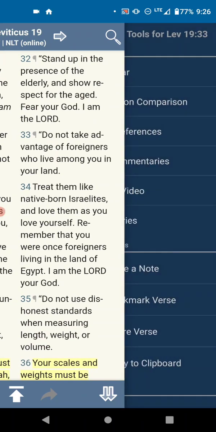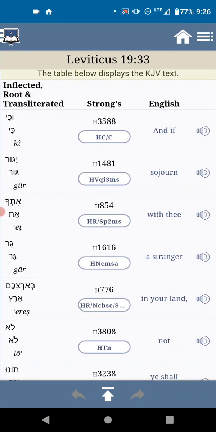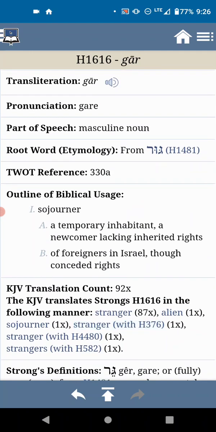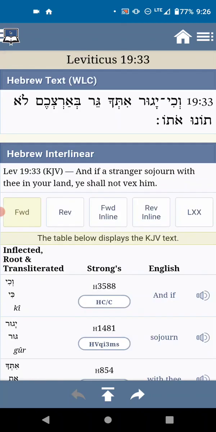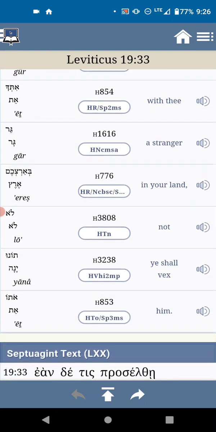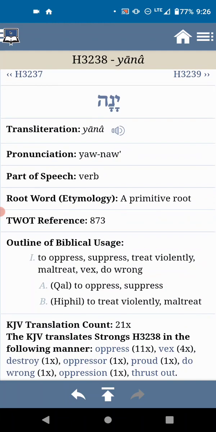So when you go into that word stranger, once again, it's gar. H1616. Sojourner, a temporary inhabitant, a newcomer lacking inherited rights. All right, so I don't want to make this video too complex here. What does it mean to vex? To look down, to oppress, suppress.